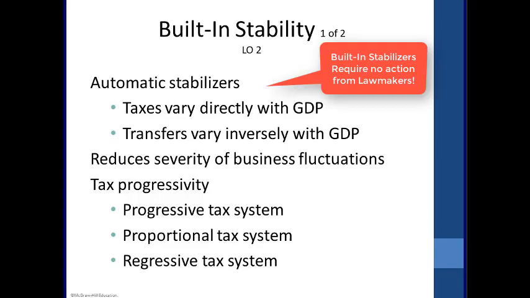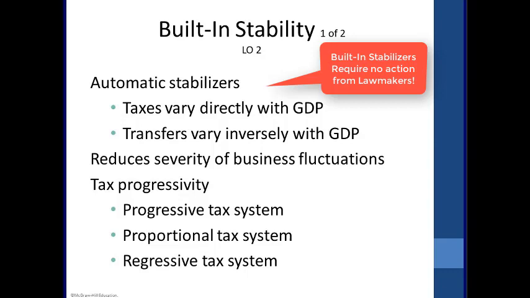We've covered the two types of discretionary policies, which are policies that are at the discretion of the President and Congress, or they require us to sit down and make a plan and actually vote on what we're going to do to fix the economy. Now we want to talk about plans that will help fix problems that do not require any action by policymakers.